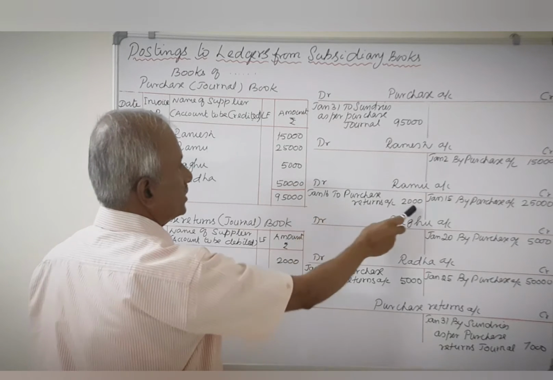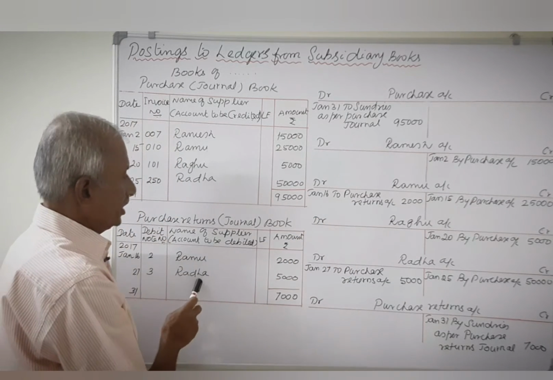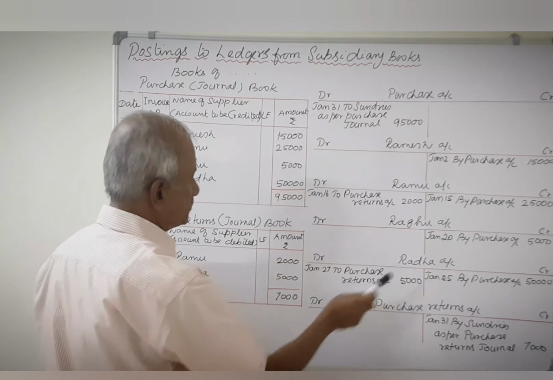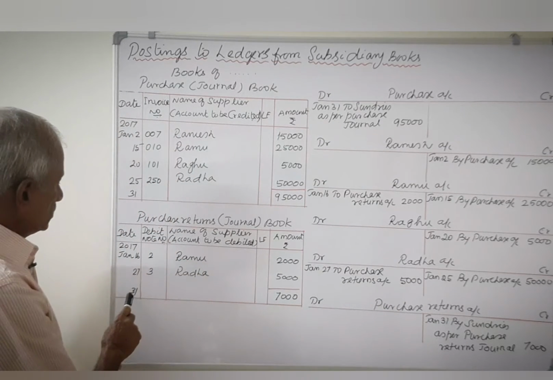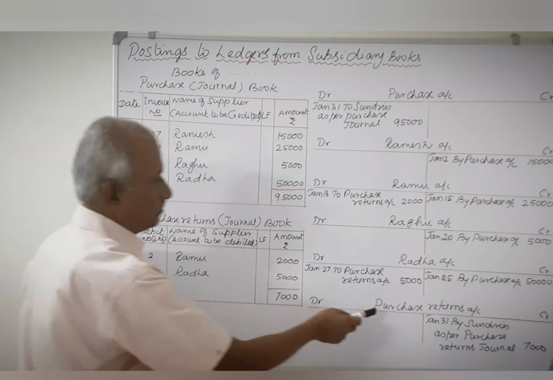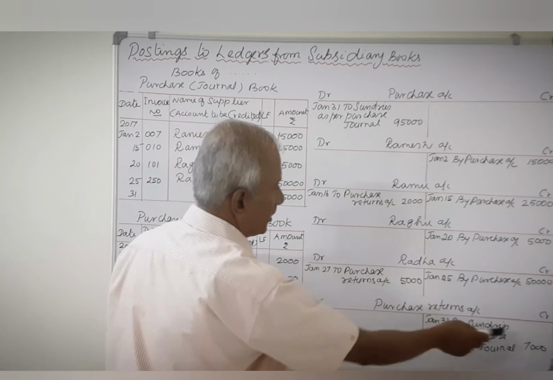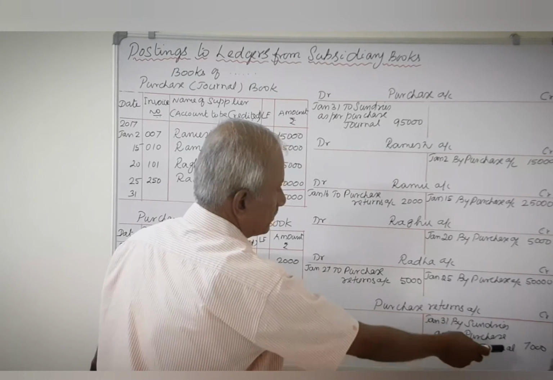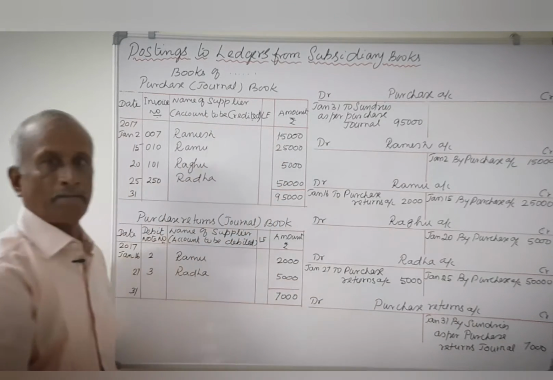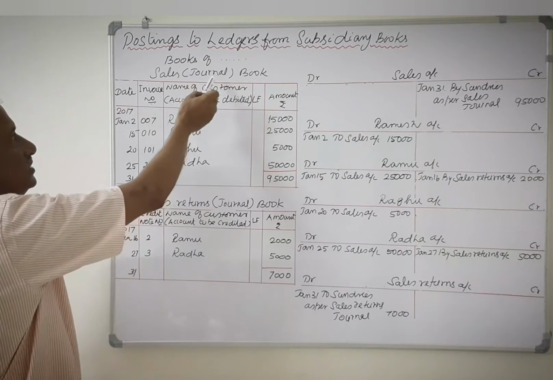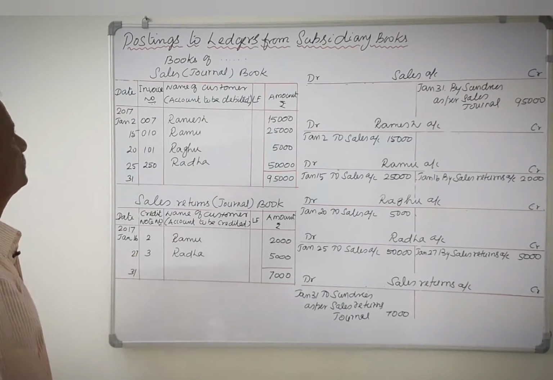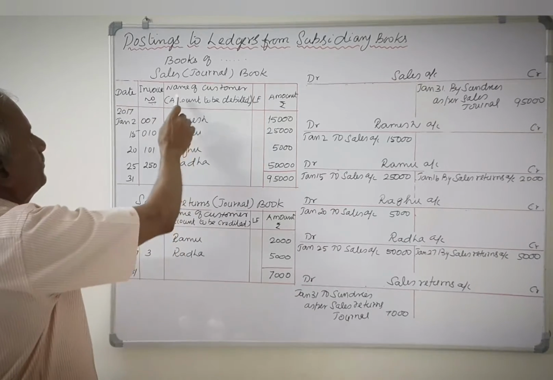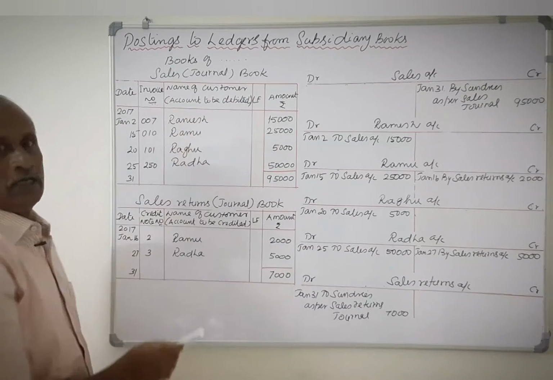So on the debit side of the Ramu account, January 16, to purchase returns 2,000. On the debit side of the Radha account, January 27, to purchase returns 5,000. On January 31st, purchase returns account, credit side 7,000, by sundries as per purchase returns journal. Next book is sales book. There is no difference in the format except name of the customer and the account to be debited.